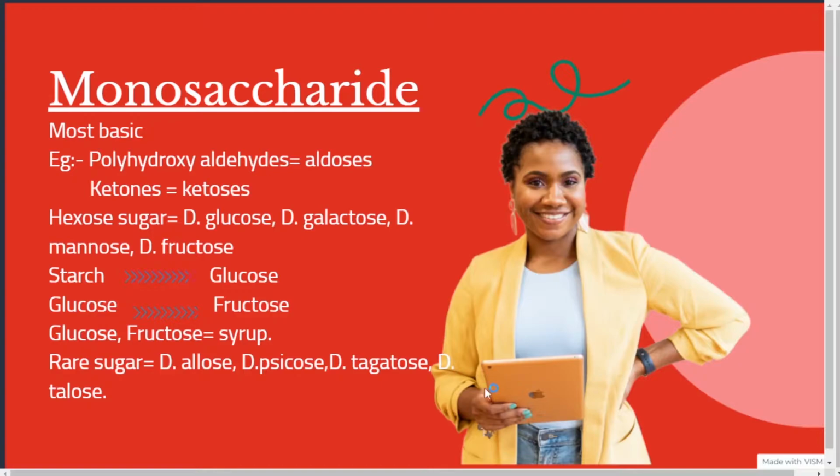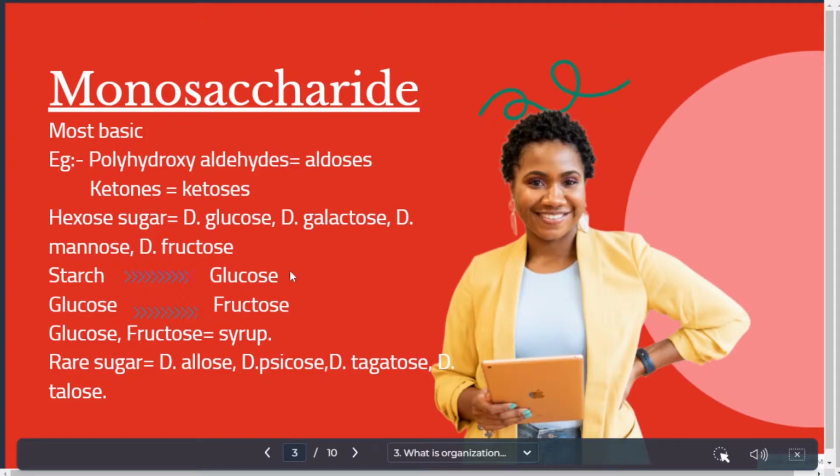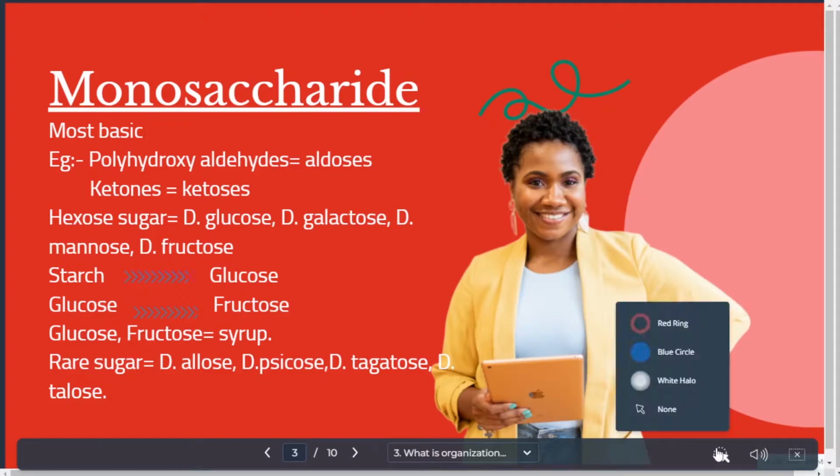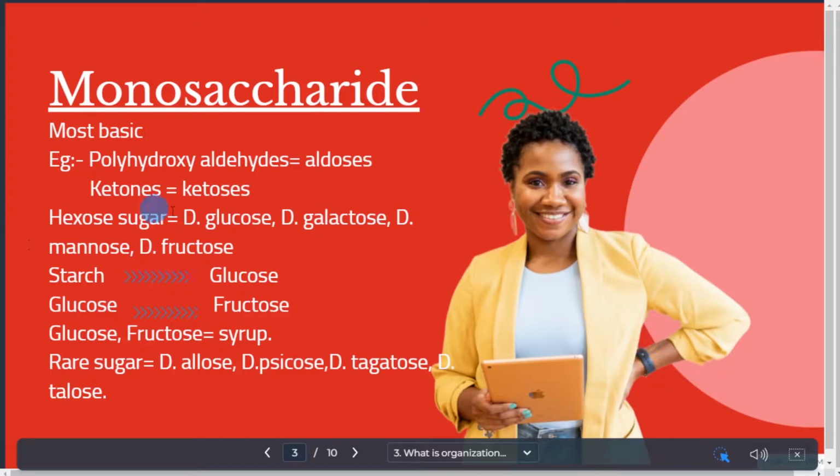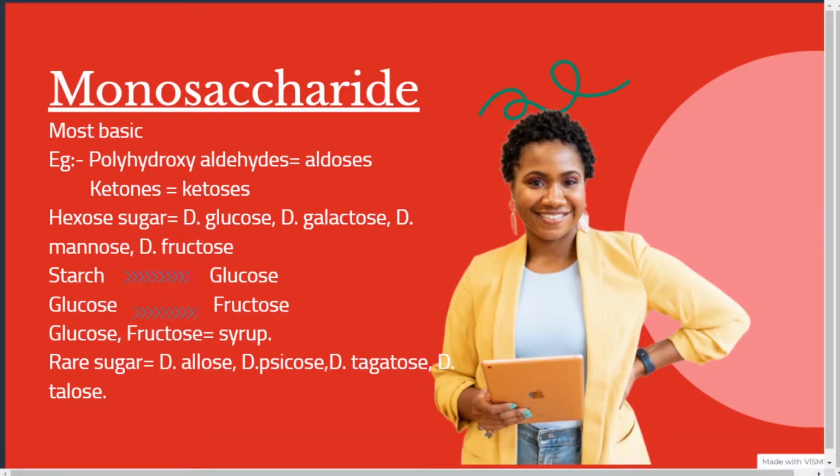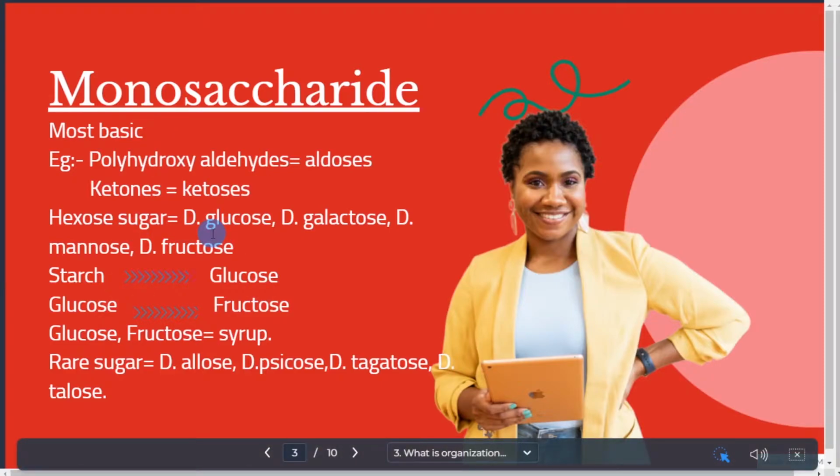Now I have given here some examples of hexose sugars. You can see glucose, galactose, mannose, and fructose. These are the examples of hexose sugar. Let me tell you one thing about fructose: D-fructose is the most common ketose sugar in plants.